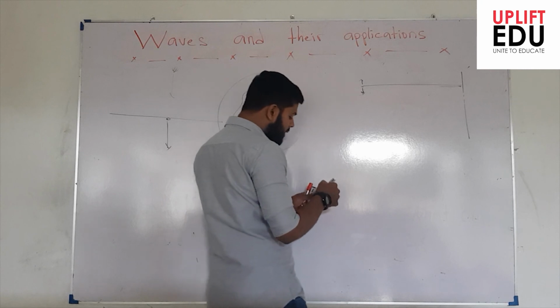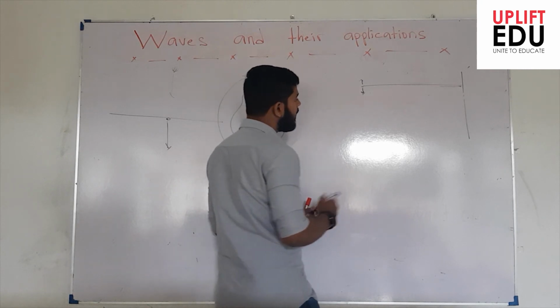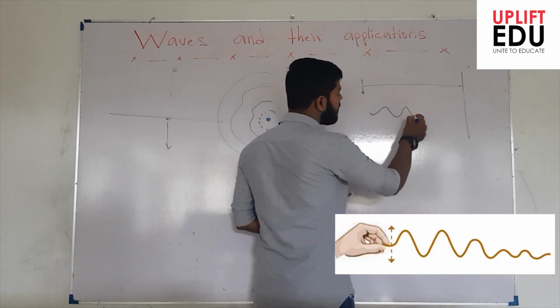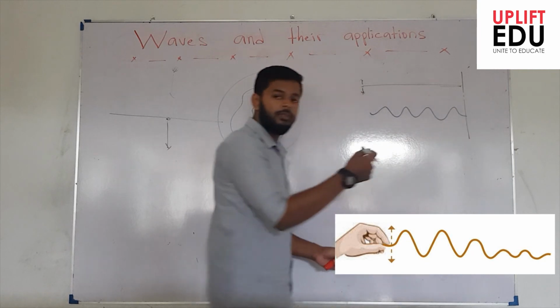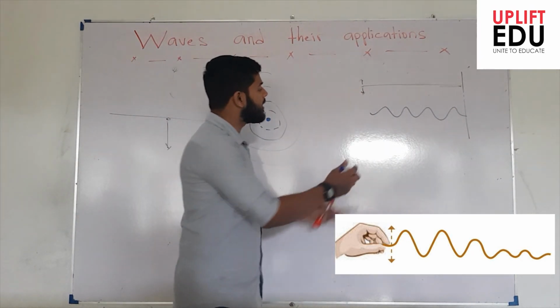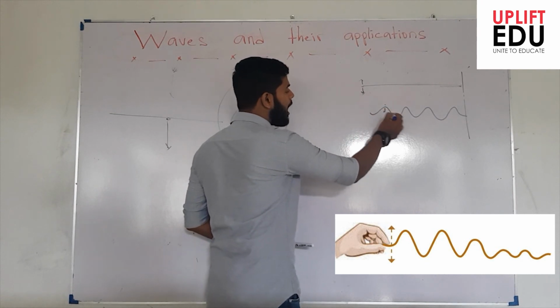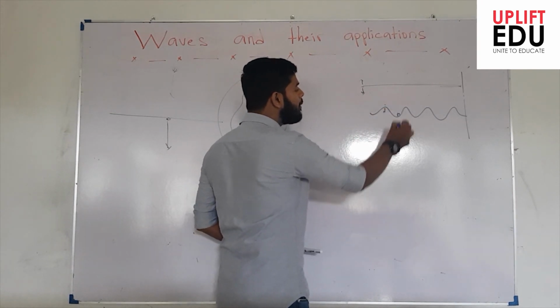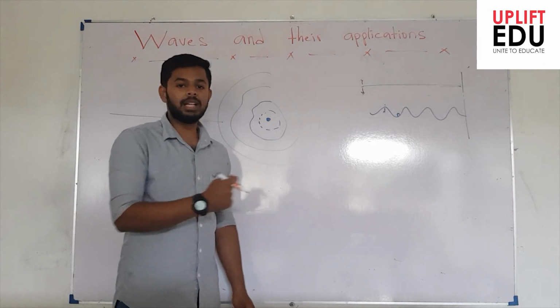What we observe is that the rope will get such a shape: once the top region comes down, the region below moves up. We observe such kind of motion.